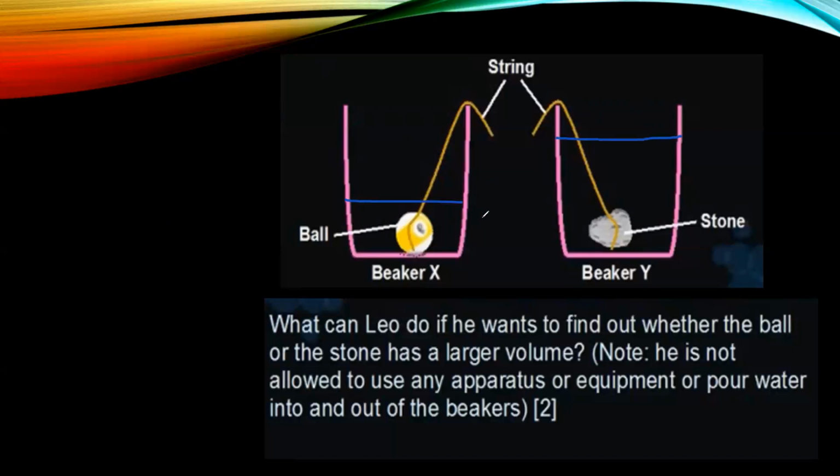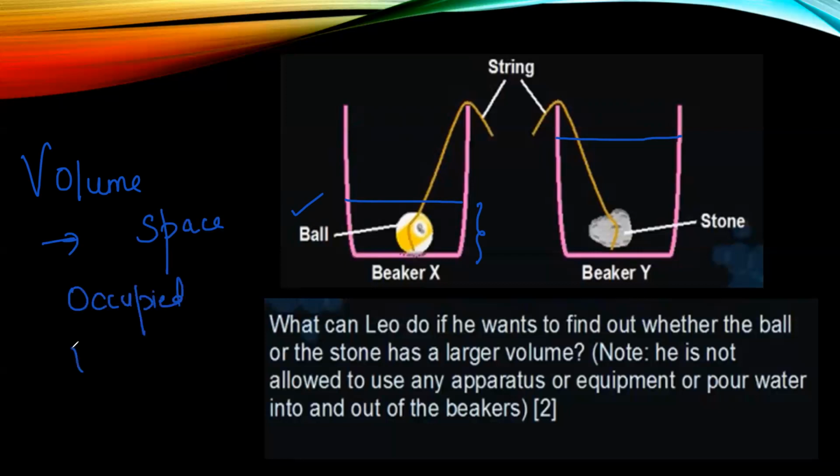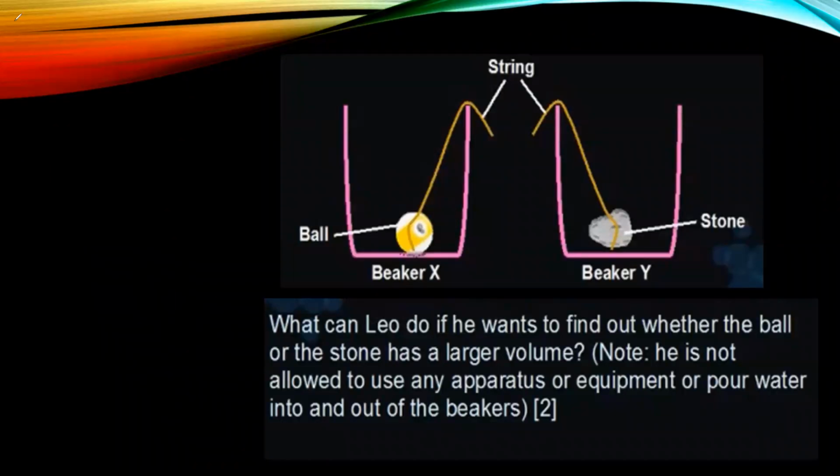So where is the decrease in the level? Here there is more decrease, no? That means the ball has more volume, because what is volume? Volume is the space occupied by an object. If the decrease is less, that means this was occupying more space. So the ball was occupying more space than the stone. That is the logic. Then you have to concentrate on what they are going to ask you.